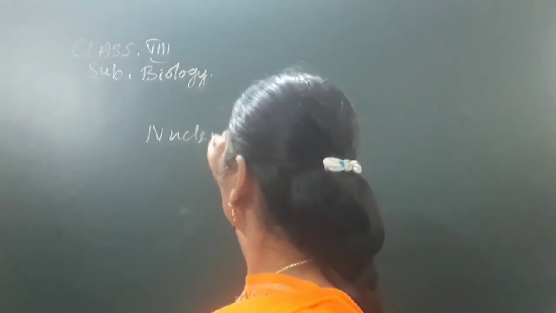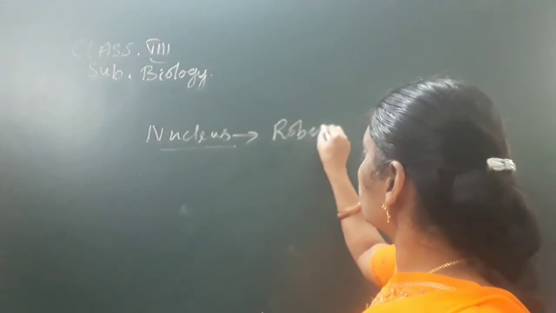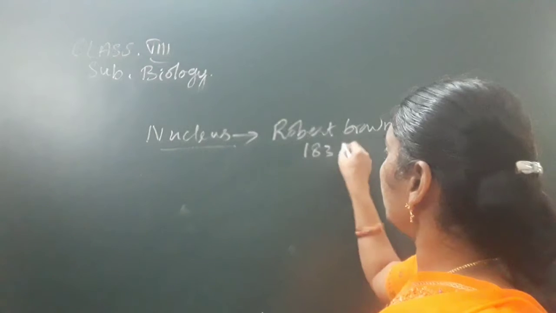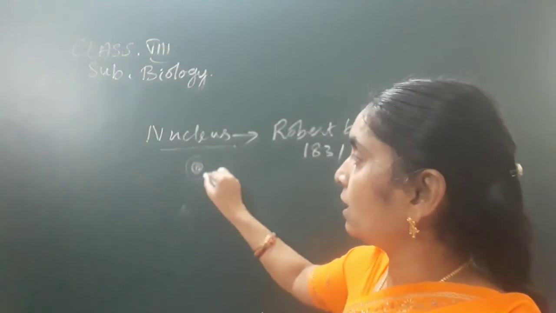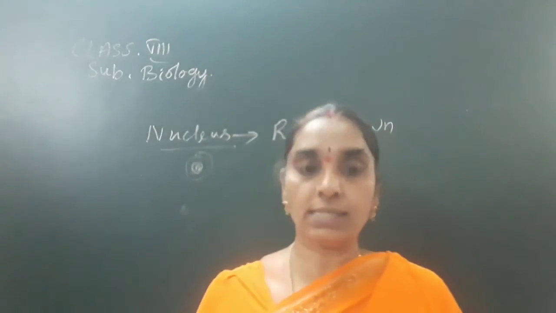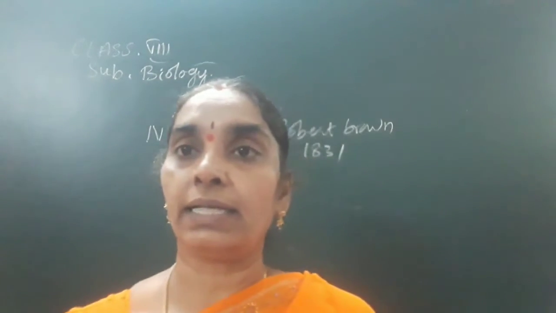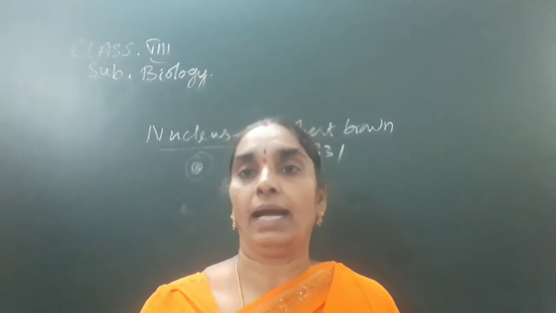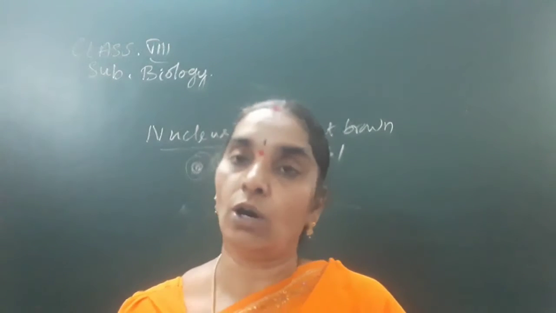Nucleus is discovered by Robert Brown in the year 1831. It is a spherical body. It is surrounded by a nuclear membrane. It contains nucleoplasm and nucleolus. Okay, children? And next, it contains DNA. Nucleoplasm contains DNA and chromatin material, and they help for the transmission of the characters from the parents to offspring.